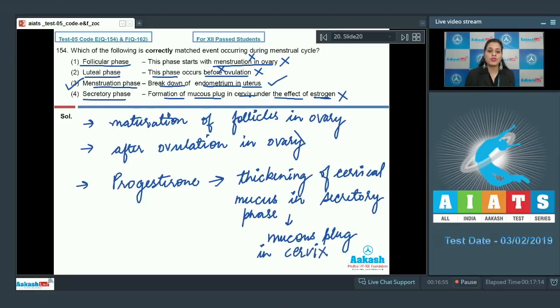So this is an incorrect option, because it is not under the effect of estrogen, but it is under the effect of progesterone. So the correct answer to this question is option number 3. Let's discuss our next question.